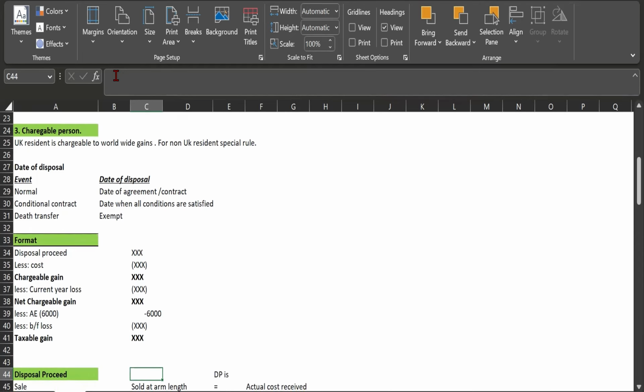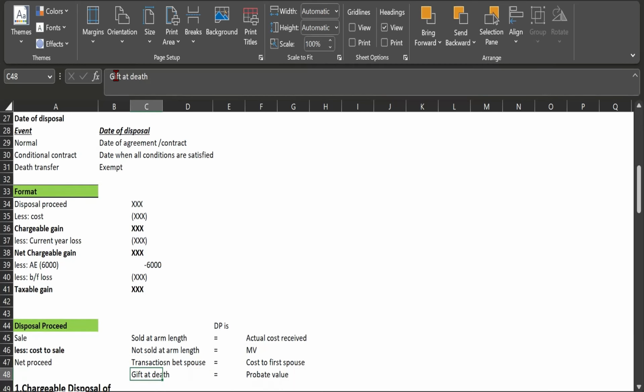There are a few more points that you have to remember regarding disposal proceeds. If there is a sale of the asset, you also have to deduct any cost incurred to make the sale, like legal costs or other costs, from the sale proceeds in order to arrive at the net amount.